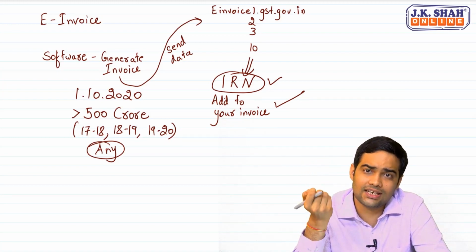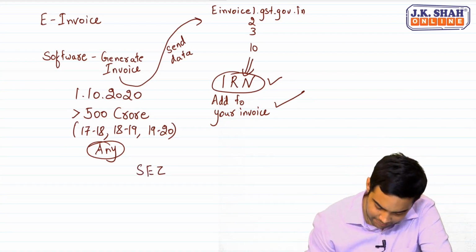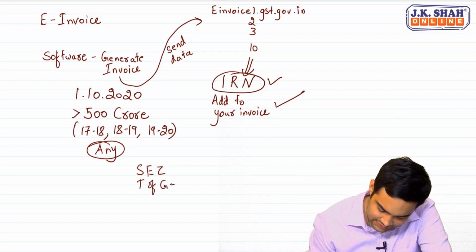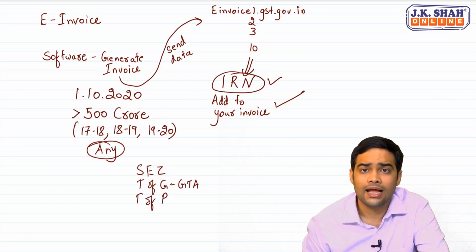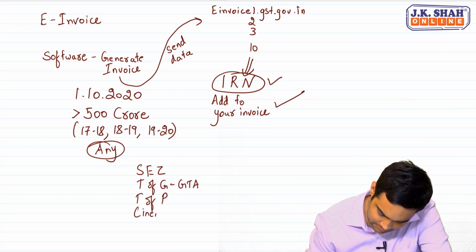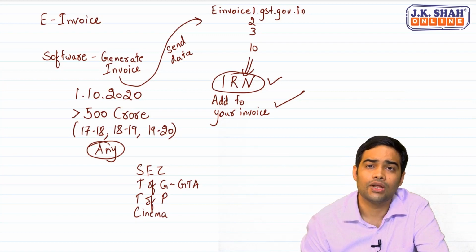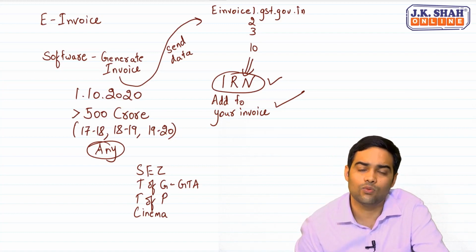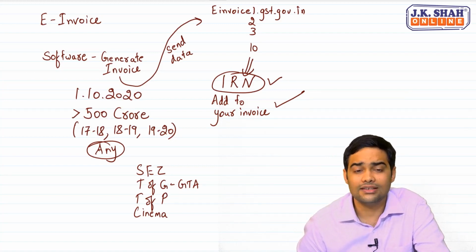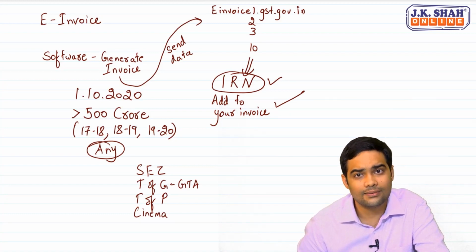Are there some sectors which are exempted? Yes. Not applicable to SEZ. Not applicable for the transportation of goods industry, that is GTA. Transportation of passengers, everyone is covered. Thereafter cinema, that is multiplex houses, they are also not required to generate e-invoices. These are the persons to whom the requirement of generating e-invoice will not be applicable. Otherwise, yes, if the turnover is more than 500 crores in any of the preceding financial years, then you have to generate e-invoice. Clear? Yes.